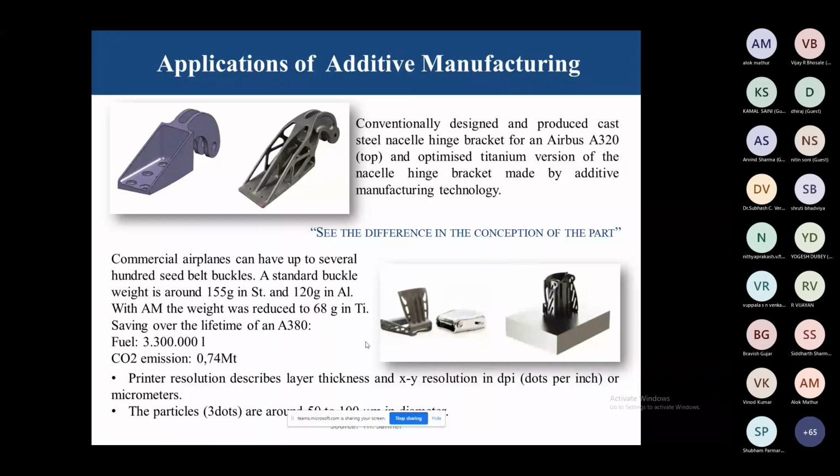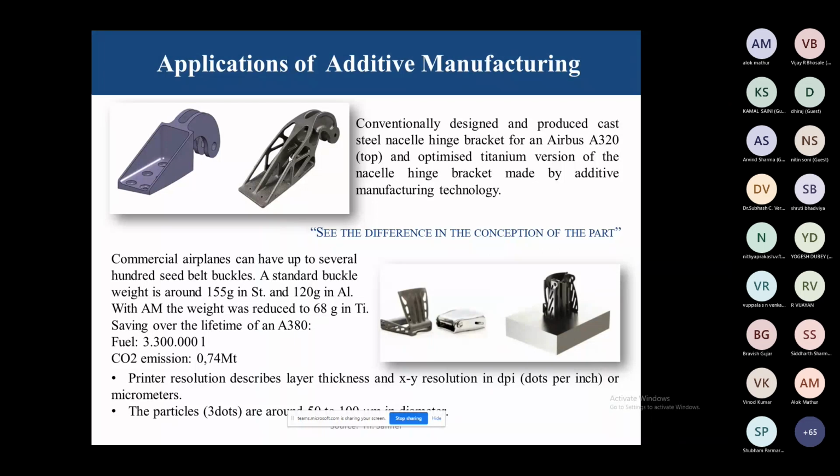You can see this conventionally designed and produced cast steel hinge bracket for the Airbus A320, and this optimized titanium version of the nacelle hinge bracket made by additive manufacturing technology. See the difference in the conception of the part. Now we don't have any such process, so we can produce this type of shape. We have to form it through any casting process or pouring process, or any conventional machining process. So we have limitations, and we can produce parts only within those limitations.